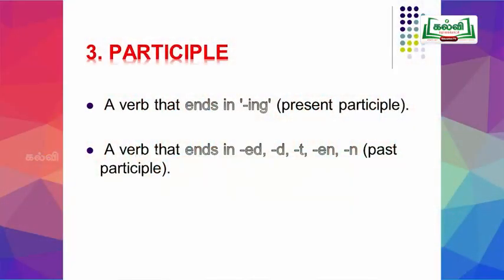The third type of non-finite verbs is participle. What is participle? A verb that ends in ing is a present participle. A verb that ends in ed, d, t, en, n is a past participle. You should not confuse between present participle and gerund. Let's see about participles.